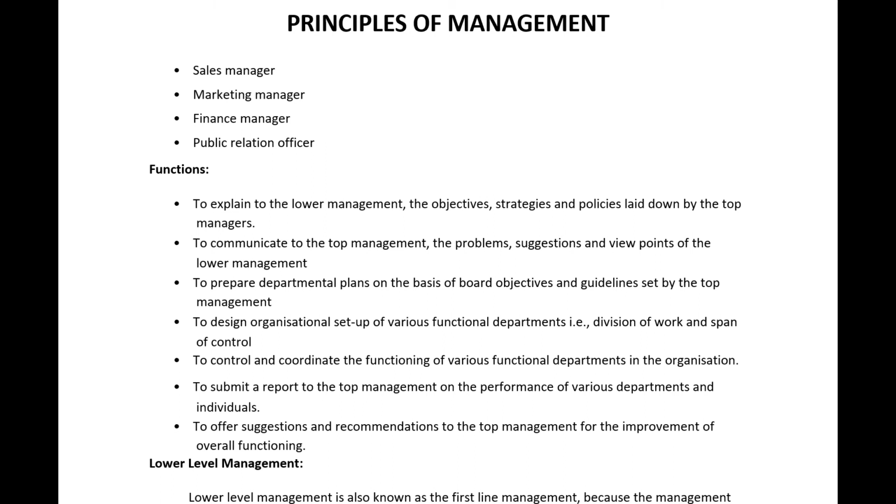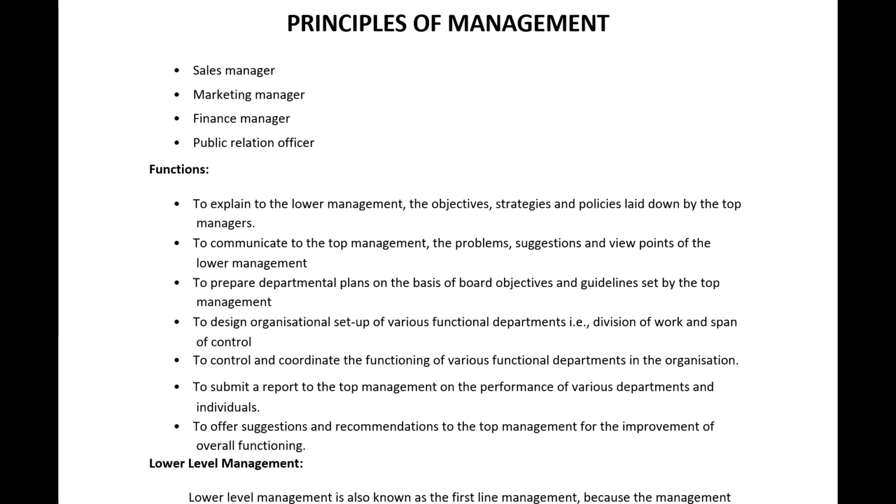To communicate to the top management the problems, suggestions and viewpoints of the lower management. For example, lower management will solve the problems, complete the work and give the feedback to middle level managers. Middle level managers will take that feedback and give it to top level managers. So in this way it follows a hierarchical structure.